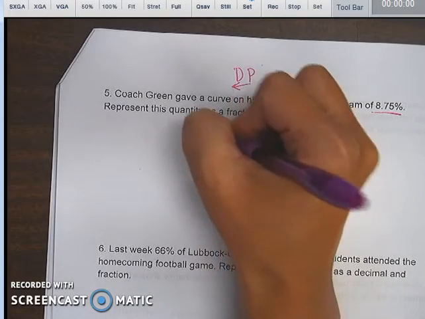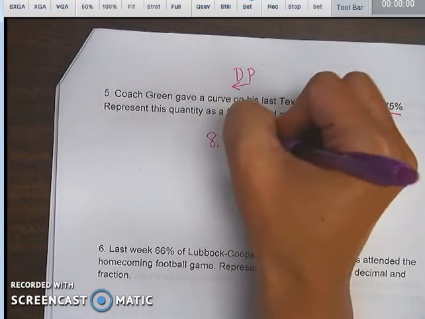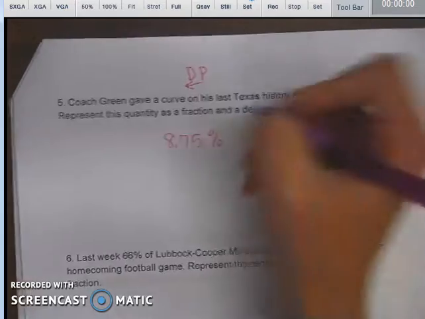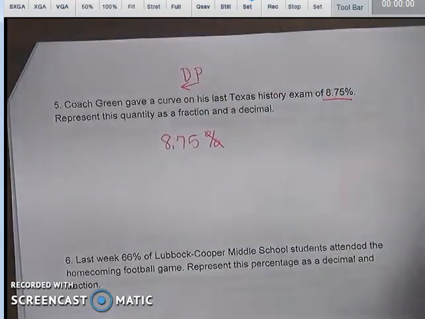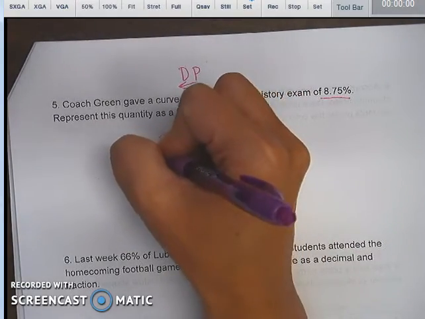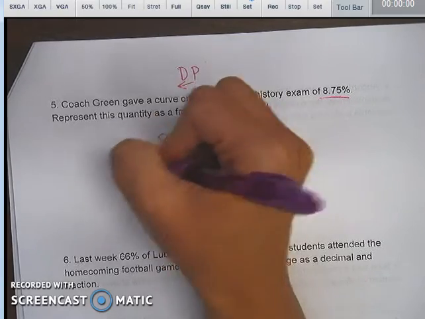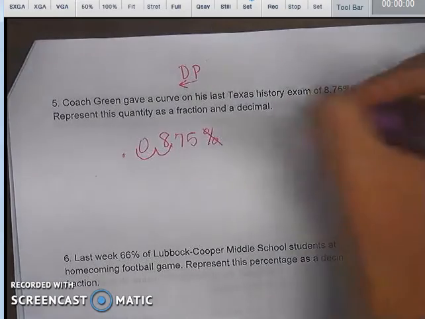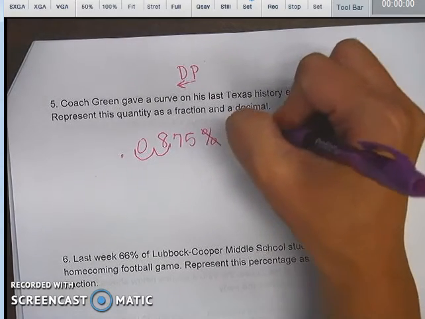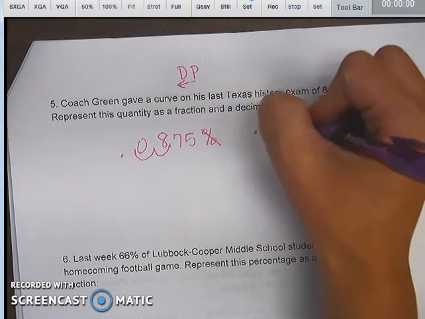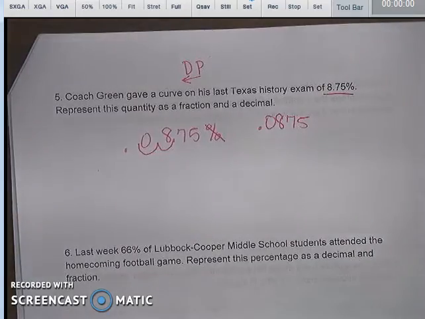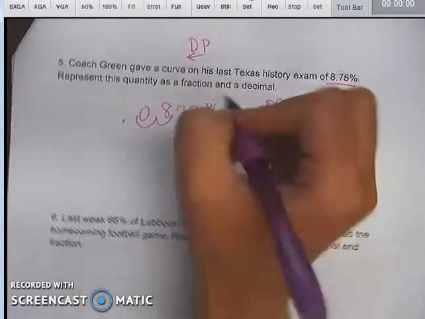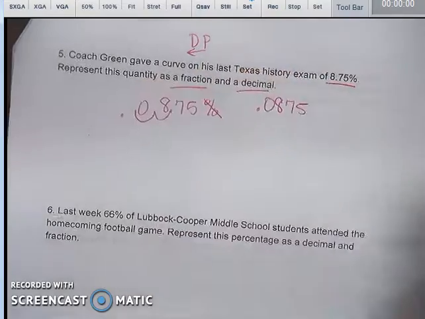So I have 8.75%. Okay, you mark off the percent sign, move the decimal 2 places to the left. Now you have an open hula there, so put a 0 in there. So you have 0.0875. Okay, this is my decimal. It wants it as a fraction and as a decimal.